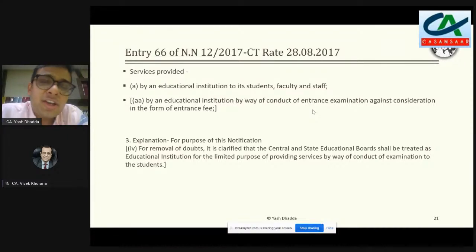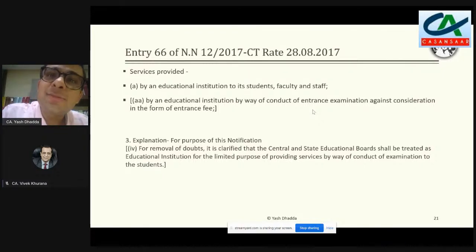And let's say when they give it on rent, one of the faculty comes and faculty says that my child is having a birthday party, and I want to organize a birthday party in the school ground, because it's a lovely ground. So can I take it on rent from the school, and I will pay the rent to the school? And the school says, no problem, we will give it on rent to you, and this is the rental amount for one evening which you have to take, and you pay this amount. Now the question which comes up is, can I really say that it is a service which has been provided by an educational institution to its faculty?